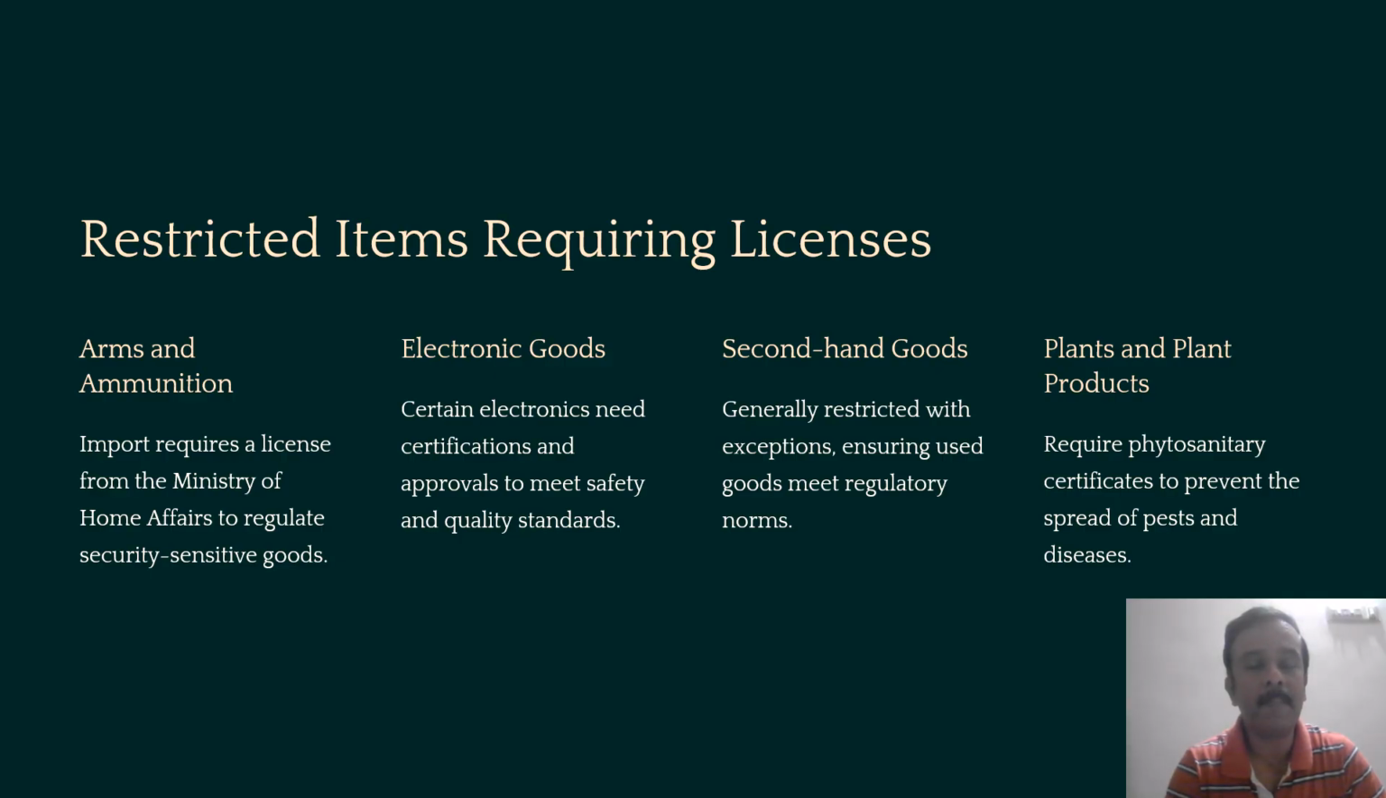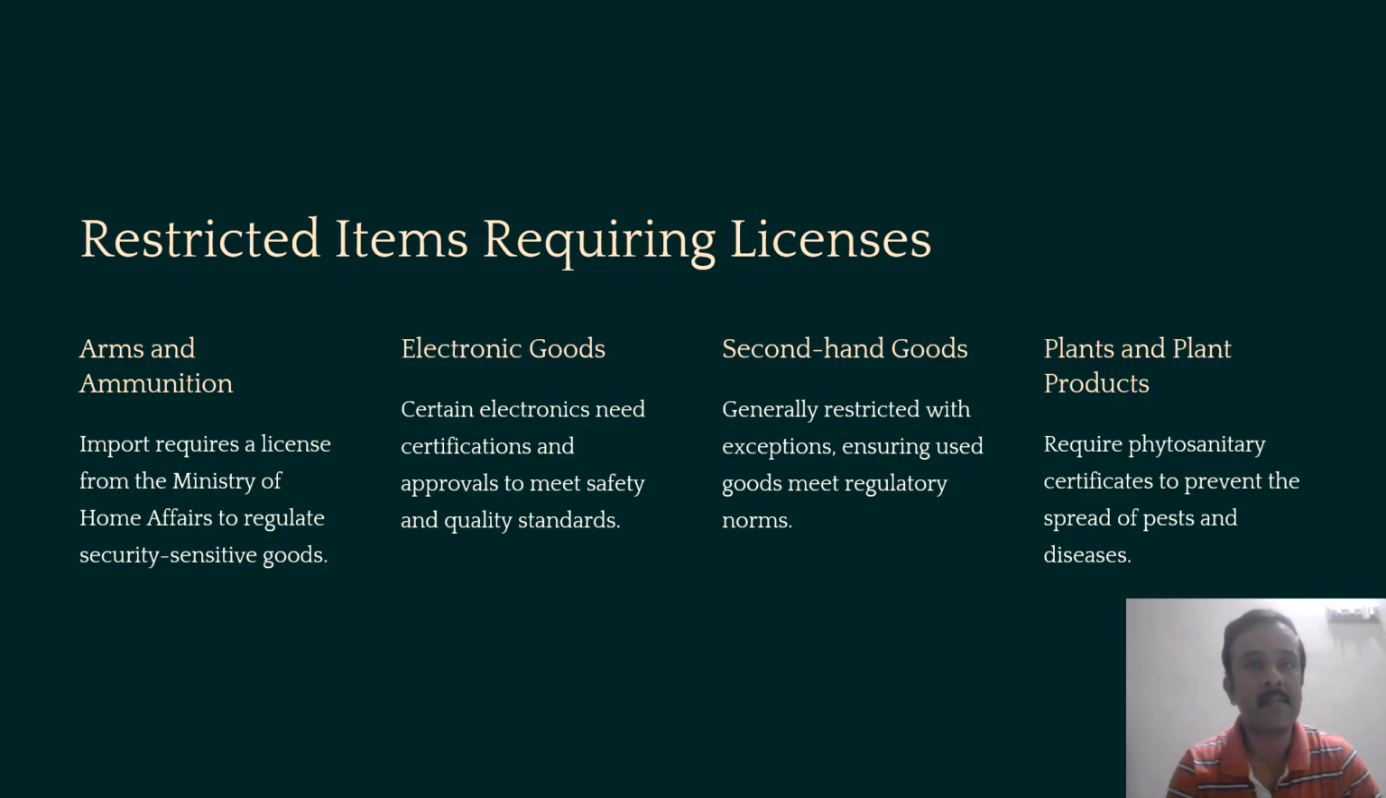As we discussed in the previous slide, restricted items are those where imports or exports will be allowed only with the help of licenses or through permits. These are the items which are restricted by the government, and the list may vary from time to time. Arms and ammunitions require a license from the Ministry of Home Affairs to regulate the security and sensitive goods.